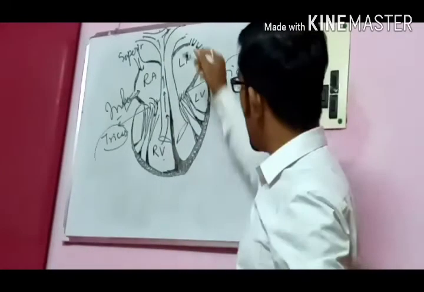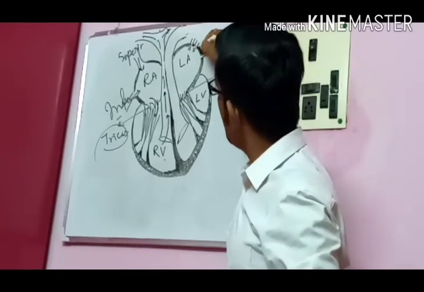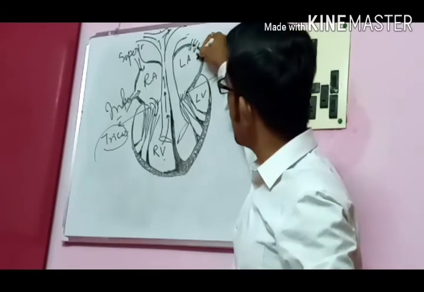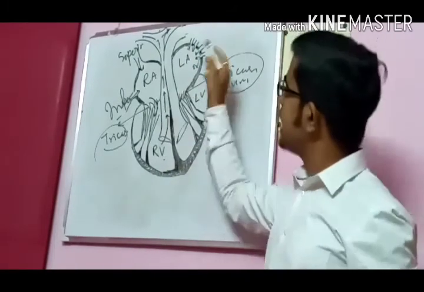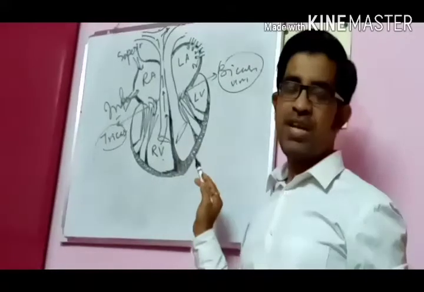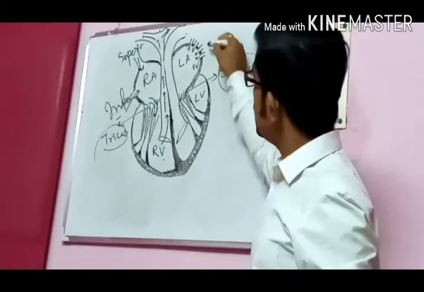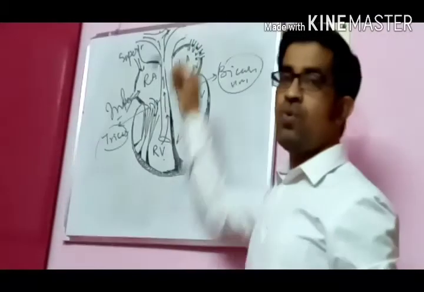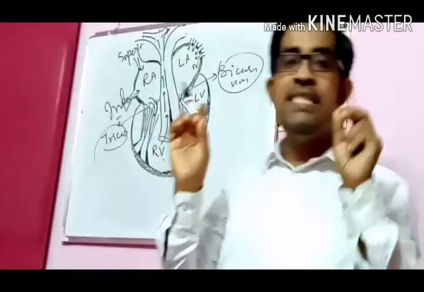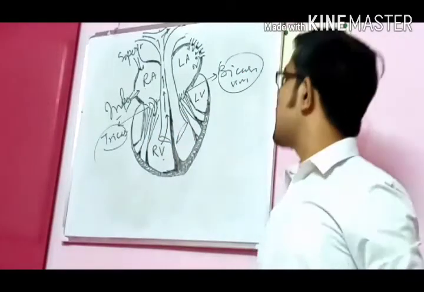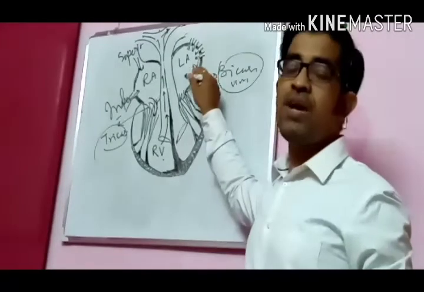So the left atrium is receiving oxygenated blood from the pulmonary veins. These four are the pulmonary veins, which bring oxygenated blood directly from both lungs, the right lung and the left lung. So there are four openings, two from the right lung and two from the left lung, and they bring oxygenated blood. This oxygenated blood will come and pour into the left atrium.